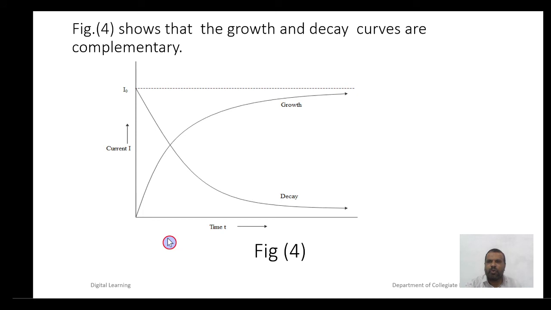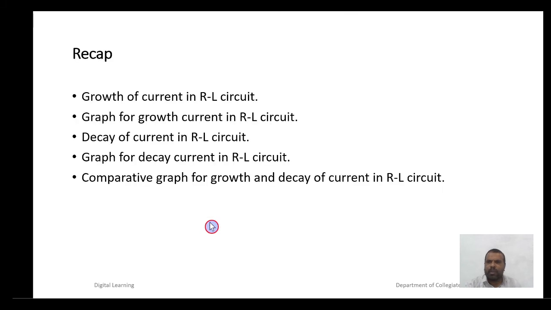Figure 4 shows that the growth and decay curves are complementary. This is the graph for the growth of current in the RL circuit, and this is the curve for the decay of current in the RL circuit. These both are complementary to each other. Recap.